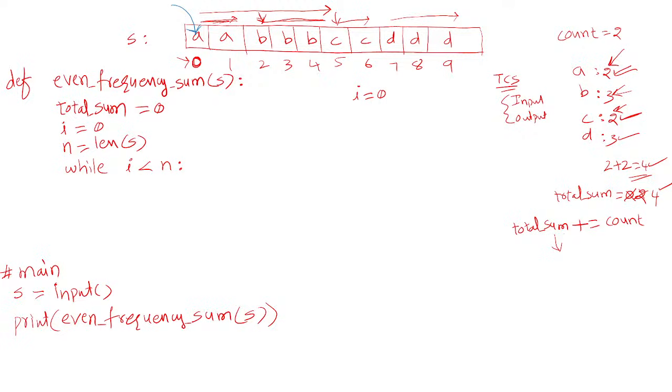This character we will now store in a variable, since it is a letter or character, I'll call it ch. So ch is equal to s of i. Now what does this ch variable contain? This ch variable contains the character a. Now I need to count how many times this a is occurring.